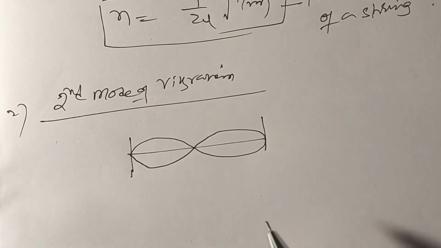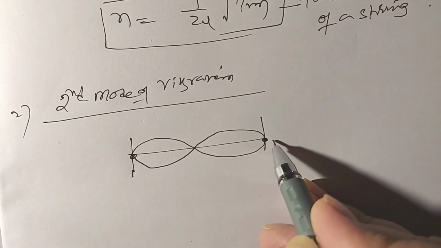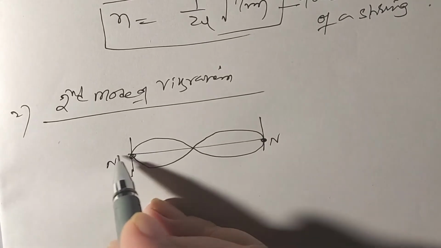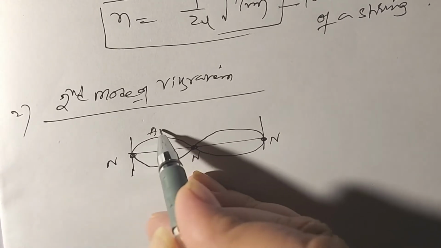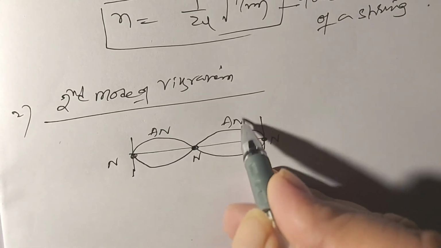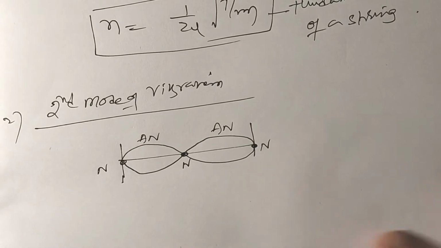These are the 2 loops. Now at the end point, definitely the particle displacement is 0. Nodes are formed here, and antinodes are formed here. Now the string vibrates with 2 loops.